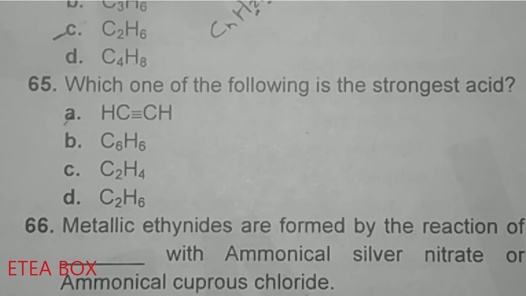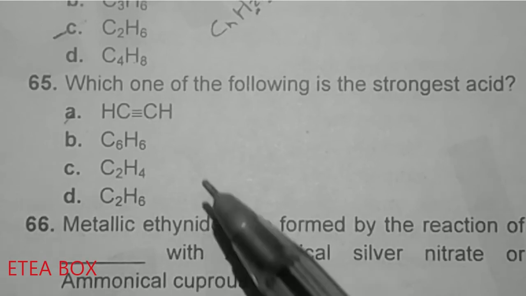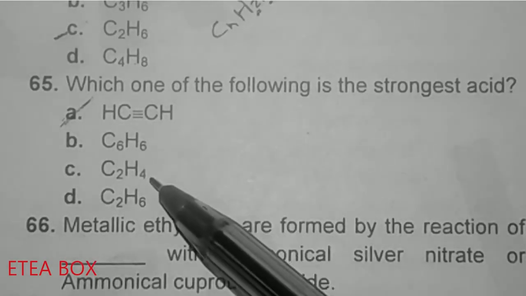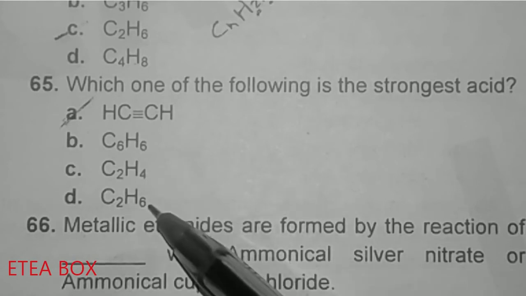65. Which of the following is the strongest acid? Look at the option A, B, C and D. So keep this in your mind that the acidity of alkyne is greater. The first one is alkyne, so option A is correct. This one is benzene, this one is alkene and this one is alkane.